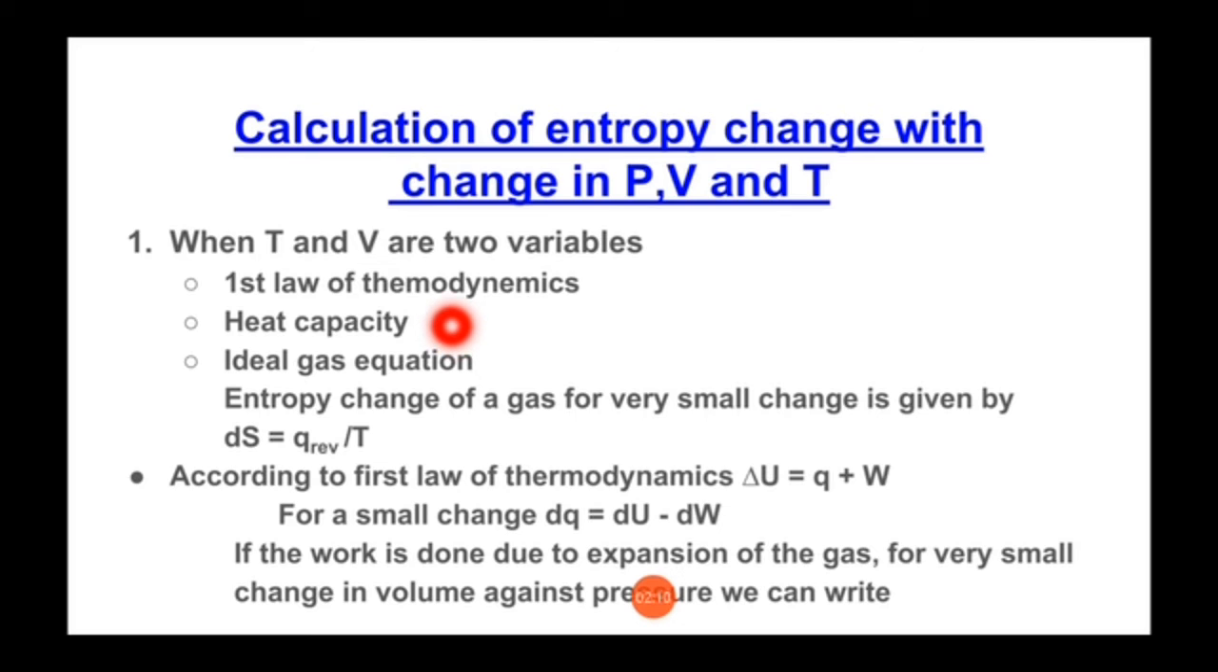So basically this heat capacity can be defined as the minimum amount of energy required to increase the temperature by 1 degree centigrade of any substance is known as heat capacity.